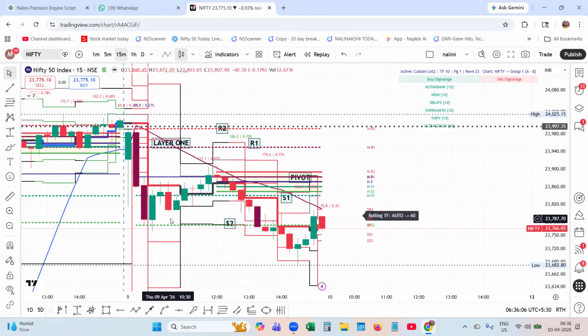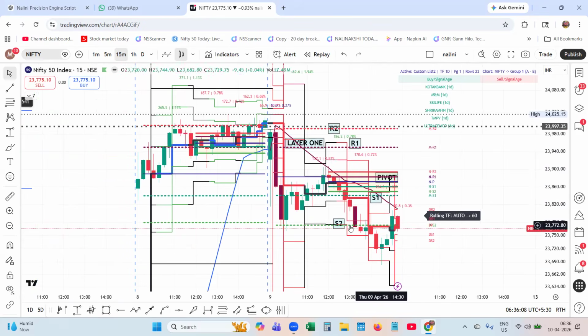So understand this with the pivots. When the trend is intact, the Gann halo is blue, and I have made the color 0 pivot blue to match with the Gann halo. Then automatically you pick the trend and you can trade it.